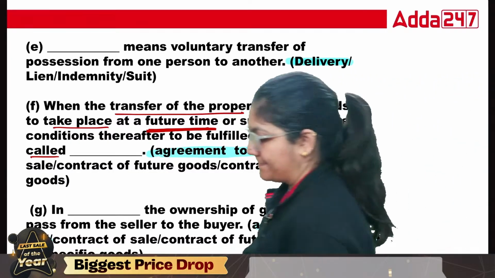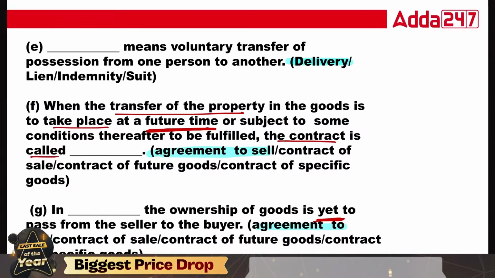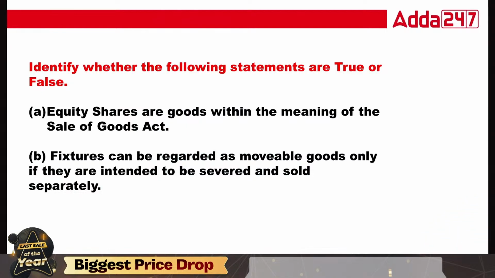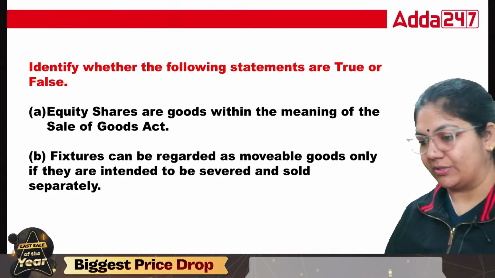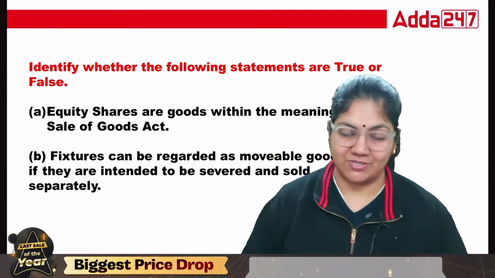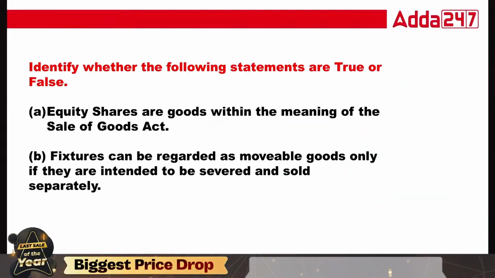Important part. Equity shares are goods within the meaning of Sales of Goods Act. Tell me, class, equity shares. We know that a share is a movable good. So equity shares, preferential shares, all types of shares are part of this. That is why this is the true answer.